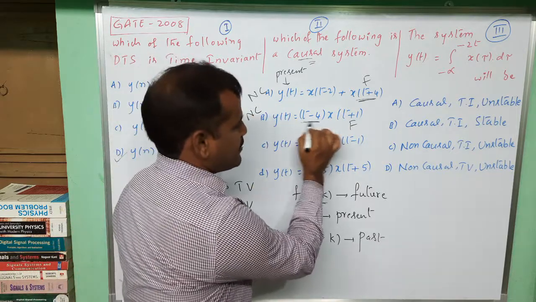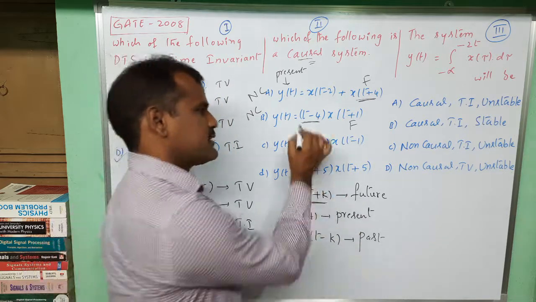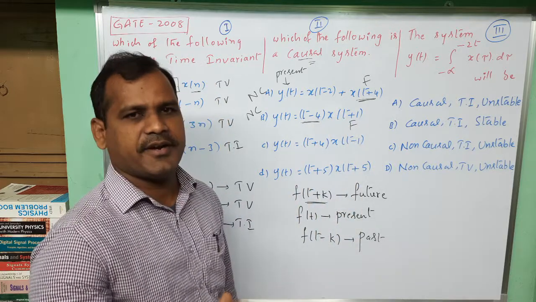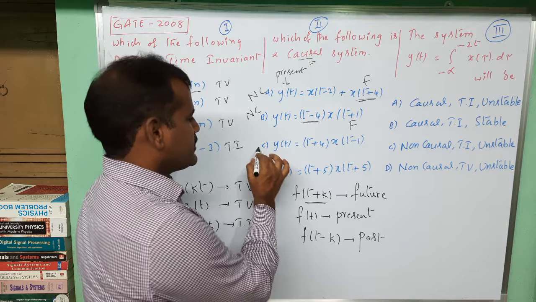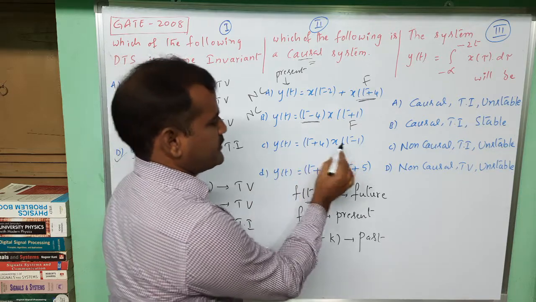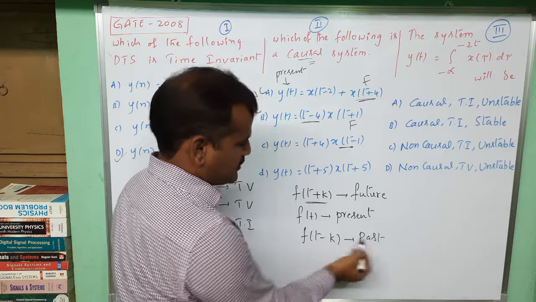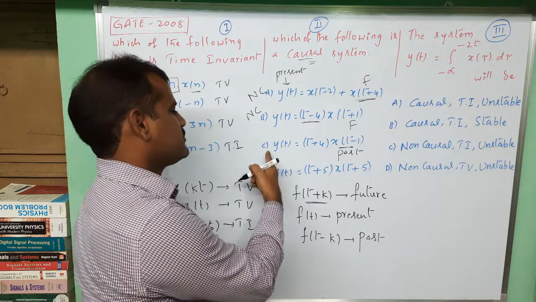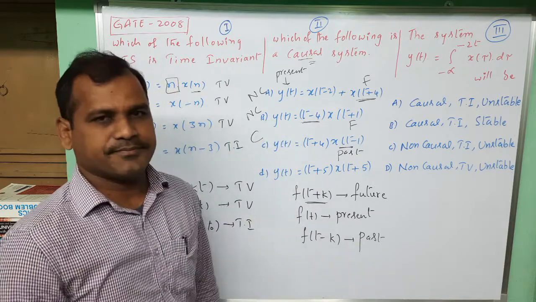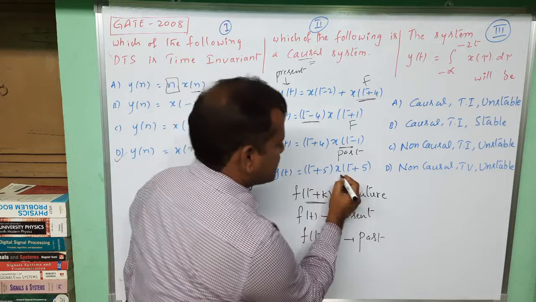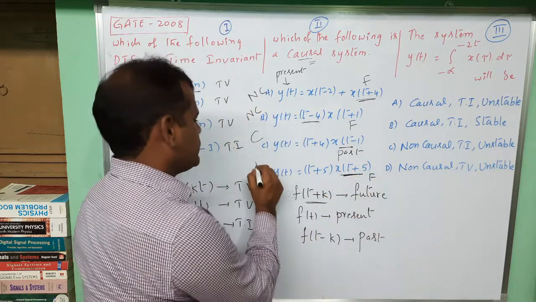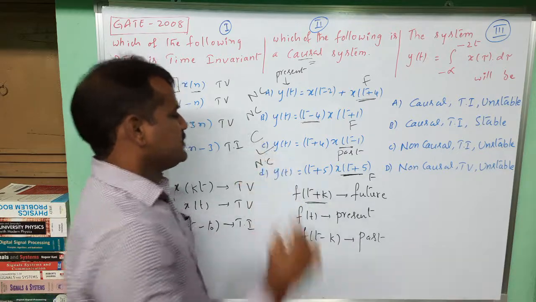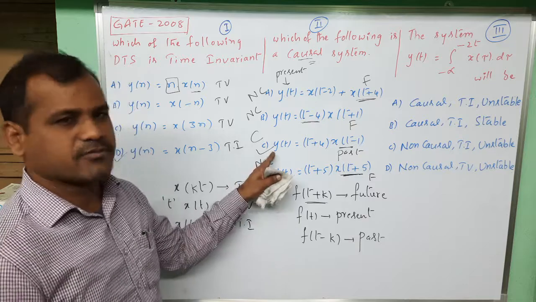We don't need to consider the multiplication expression t minus 4 here. It is a time dependent function, but we are checking the nature of the input signal only, whether it is present, past or future. Anyhow, the third option, if you observe, present output depends upon x of t minus 1. t minus 1 means this is a past value of input. It is not a future value. So this system becomes a causal system. If you observe option D also has x of t plus 5, a future value, so this is also a non-causal system. So out of these four systems, only option C is a causal system. So C is the right option here.